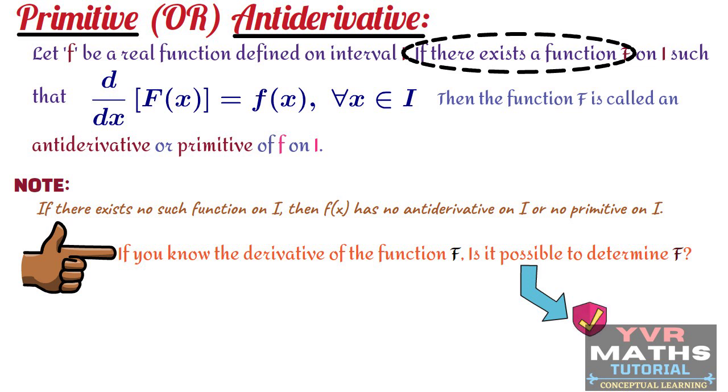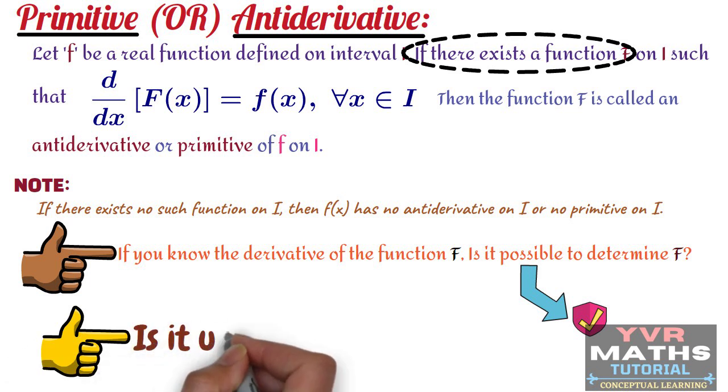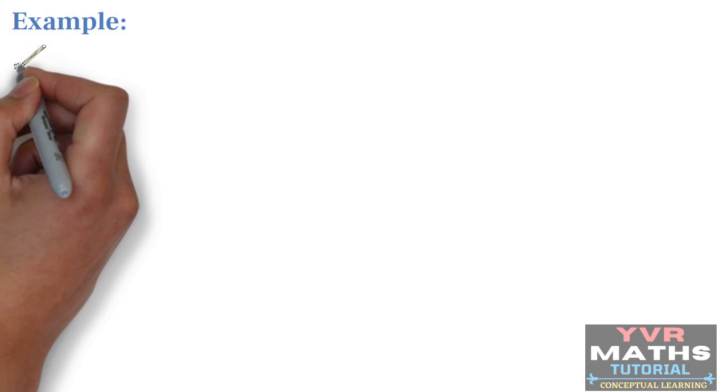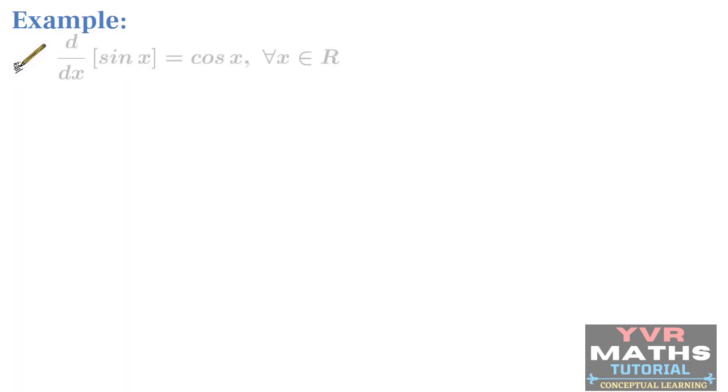Now, we will discuss the second question. What is our second question? If it exists, is it unique or infinite? I will give you the answer for this question by taking some examples. First example: d by dx of sin x is equal to cos x for all x belongs to R. This you have learned in differentiation. From this what you can say?